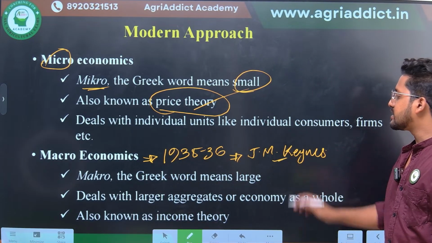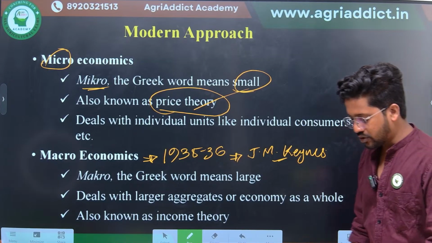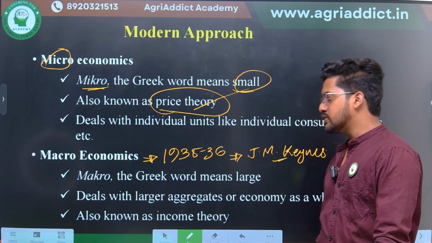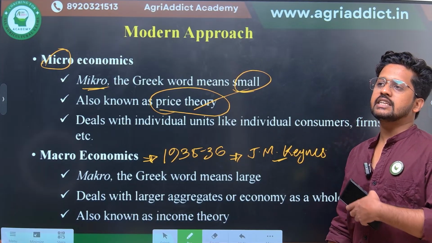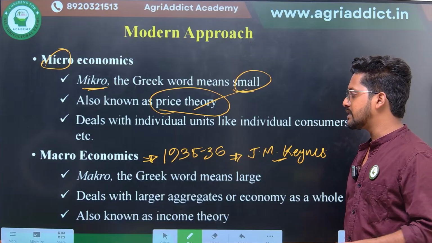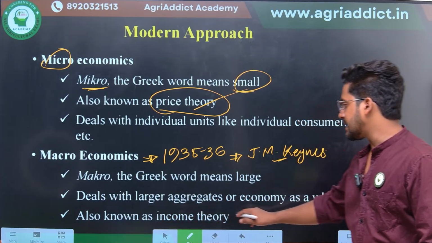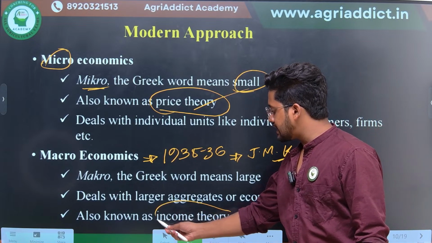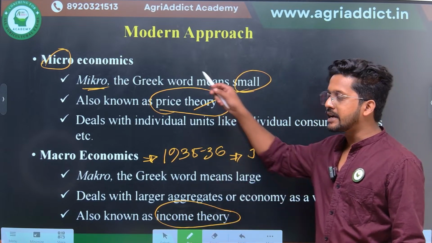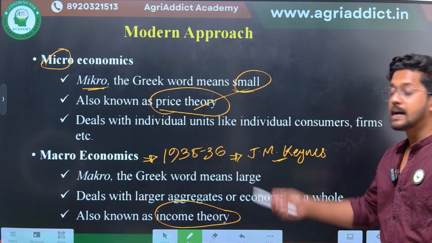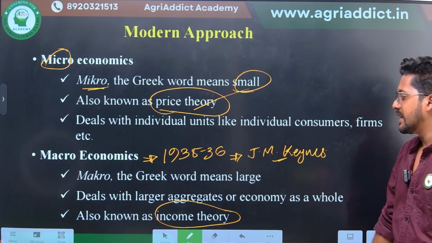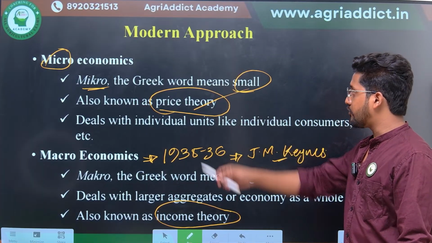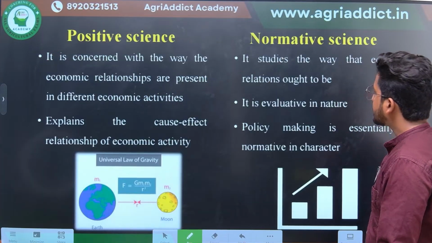J.M. Keynes wrote a book called A Theory of Employment, Interest and Money. In that book he dealt with much of the theories in macroeconomics, which deals with the larger aggregate or economy as a whole, and this is also known as income theory. So if microeconomics is known as price theory, macroeconomics is known as income theory. I hope it's clear. This is the modern approach of division of economics.